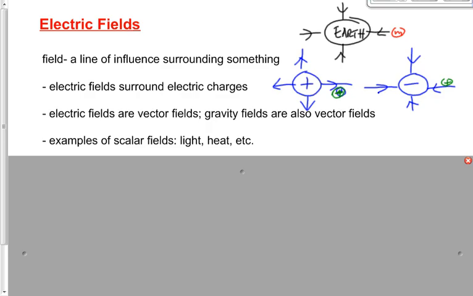Same thing for a heat field. Okay, so we've got vector fields, we've got scalar fields. We focus almost entirely on the vector fields because we want to focus on gravity and the electric fields.